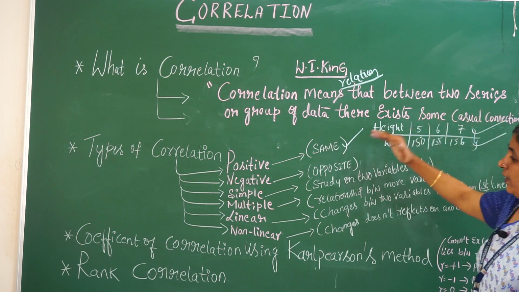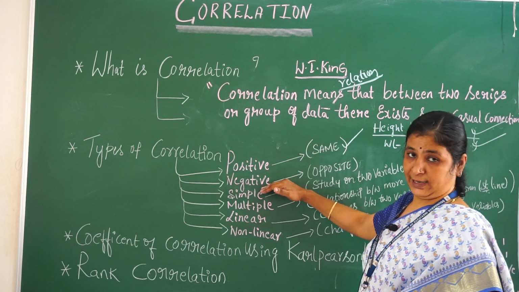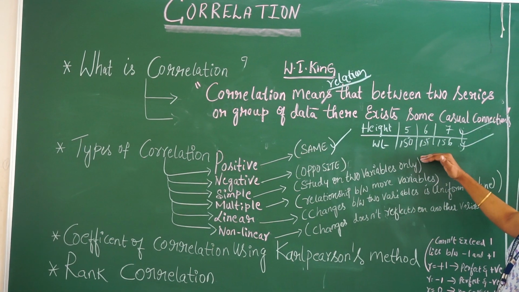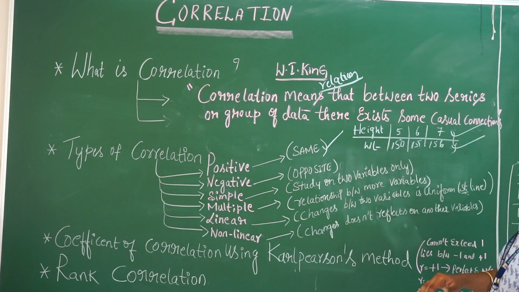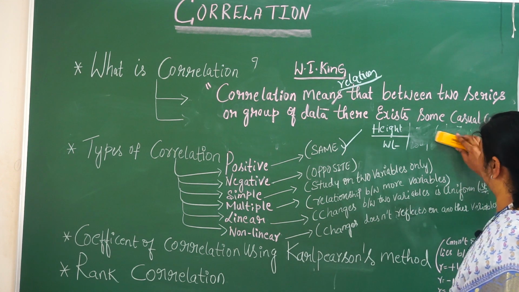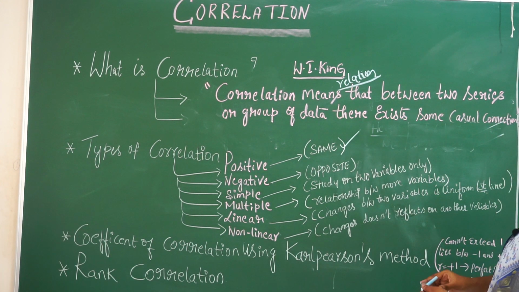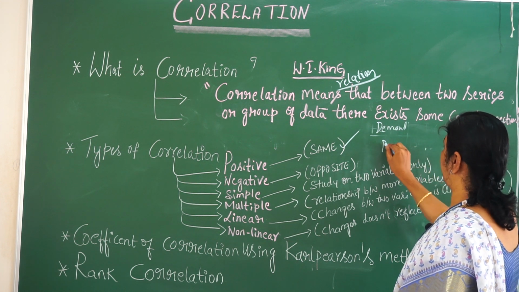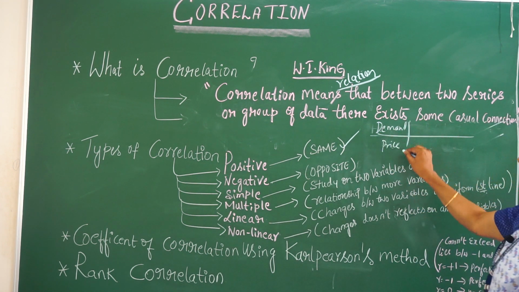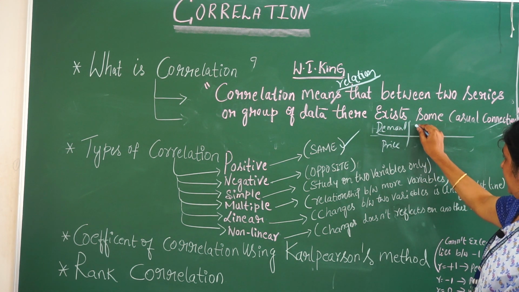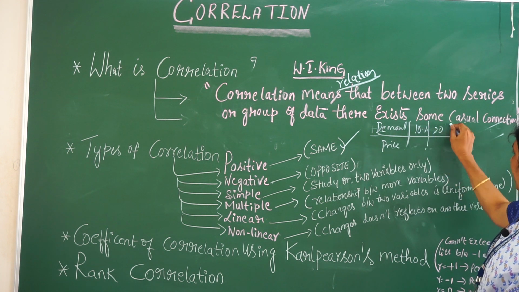Whereas, a negative correlation is where the two variables move in opposite directions. For example, demand and price. My demand increases by 10%, then 20%, then 30% of the demand for the product.